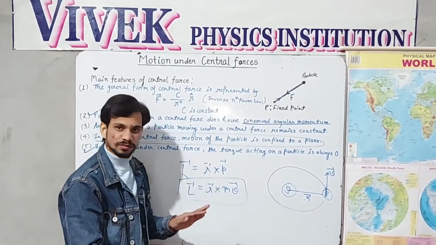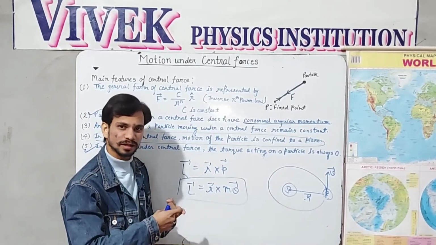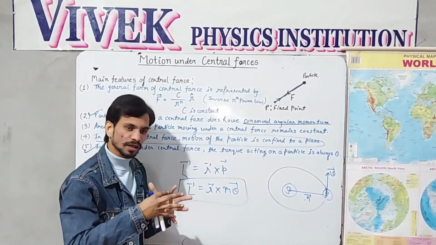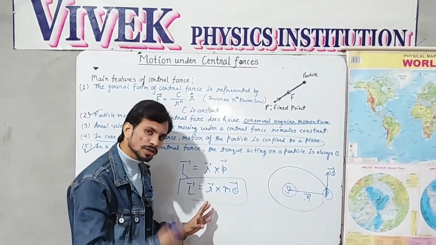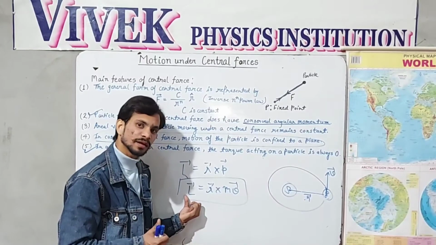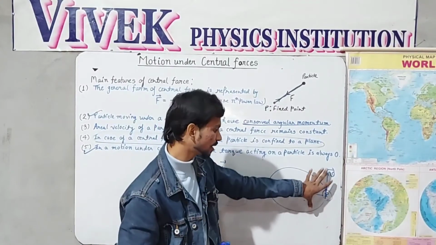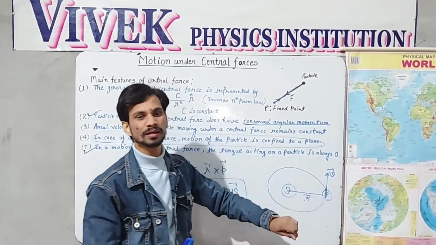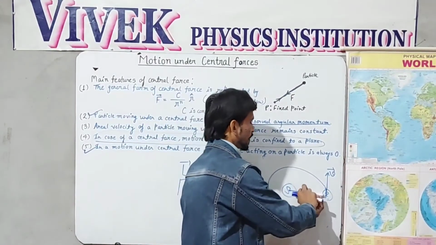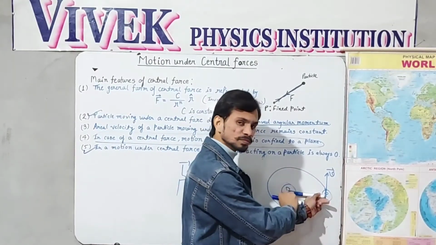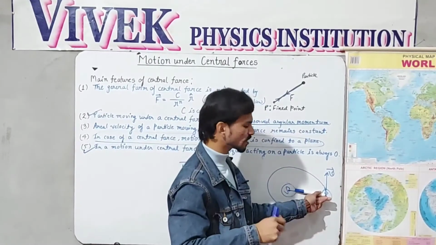The earth is moving around the sun under a central force, which is known as gravitational force, and the position vector r and the velocity of the earth form the cross product r cross v, which gives us L. In order to have L in the perpendicular direction to r cross v, the motion should always be only in this plane. And you know very well that r and v will not change their direction. If r is here, then v is always here, not in that direction. You can consider this as simple common sense.